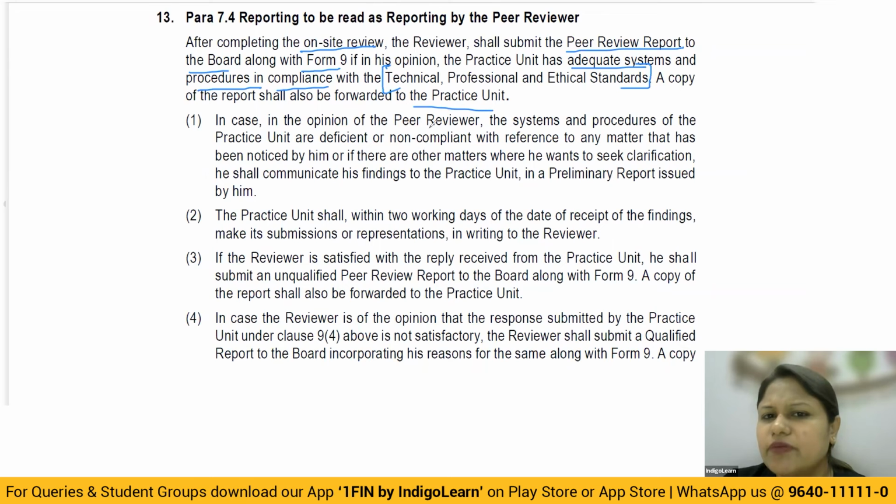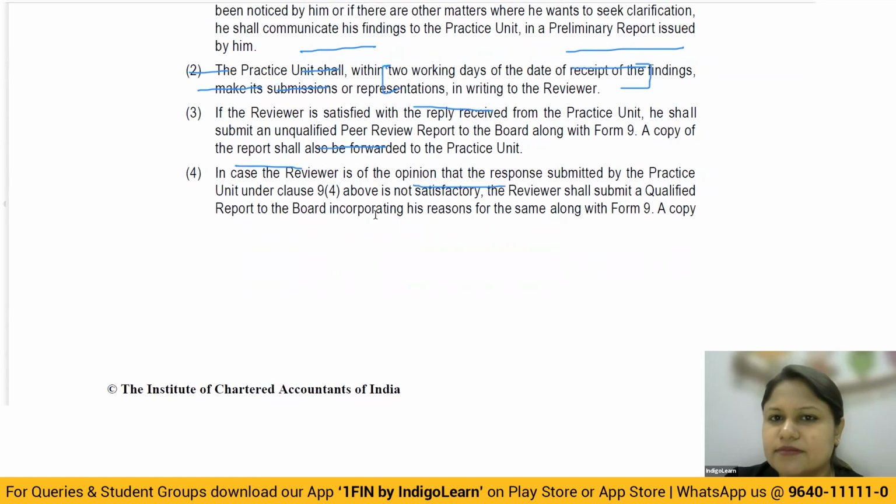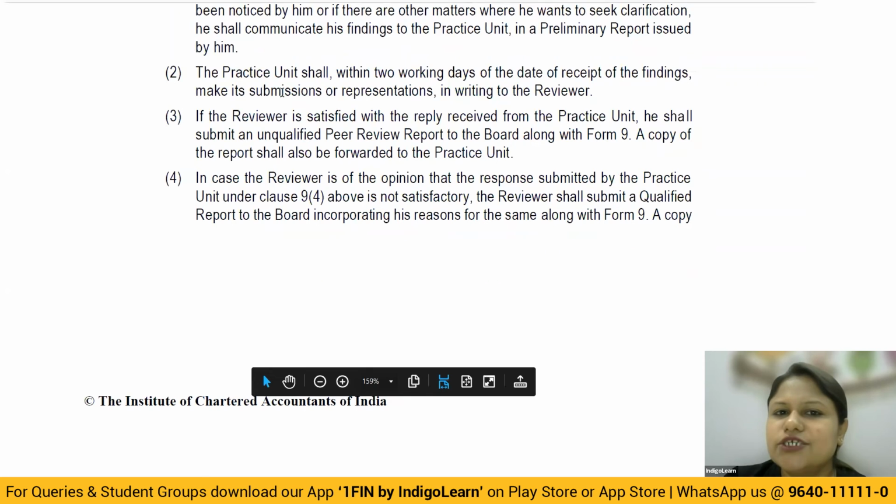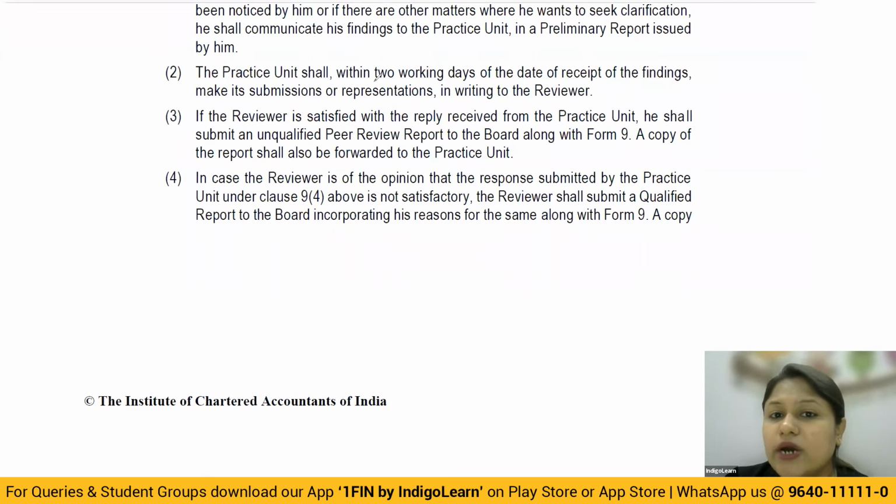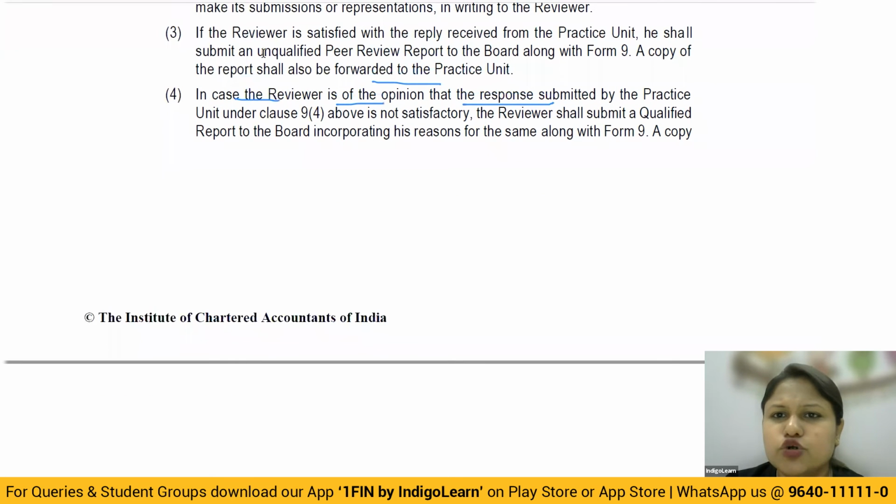In case, in the opinion of the peer reviewer, the systems and procedures of the practice unit are deficient and non-compliant with reference to any matter that has been noticed by him, or if there are any matters where he wants to seek clarification, then he shall communicate this finding to the practice unit in the preliminary report issued by him. So he has to issue a preliminary report if he finds something deficient. The practice unit shall, within 2 working days of the date of receipt of the findings, make a submission or representation in writing to the reviewer. In writing, obviously understood, there are no oral communications here. Okay, so 2 working days you get.